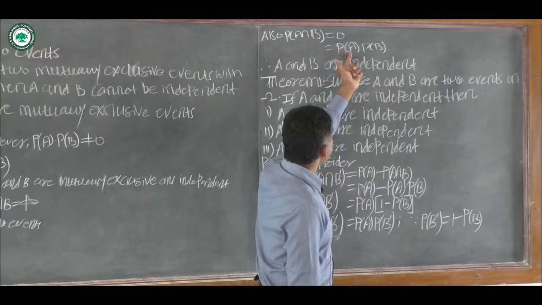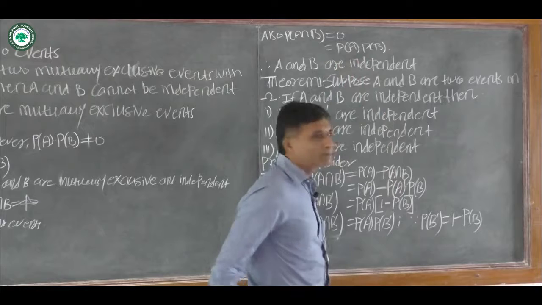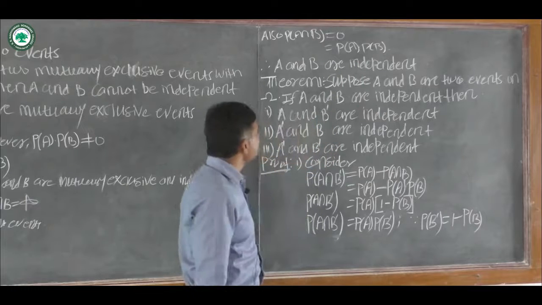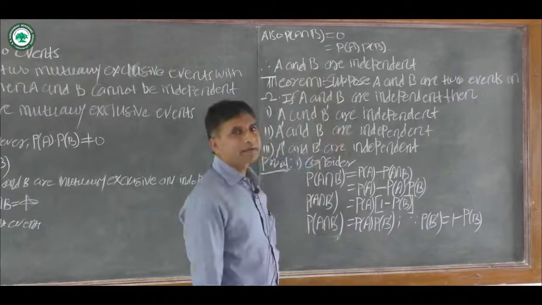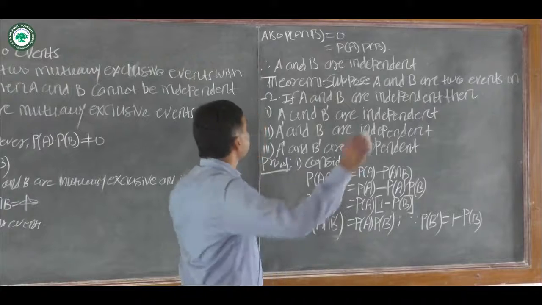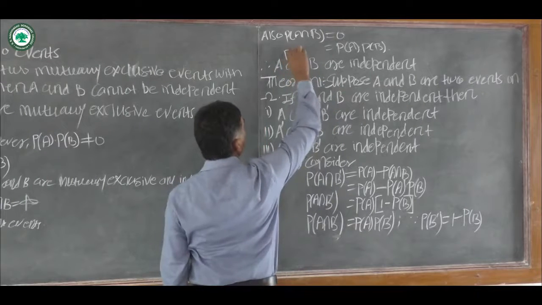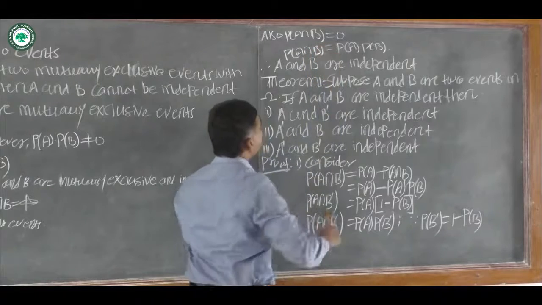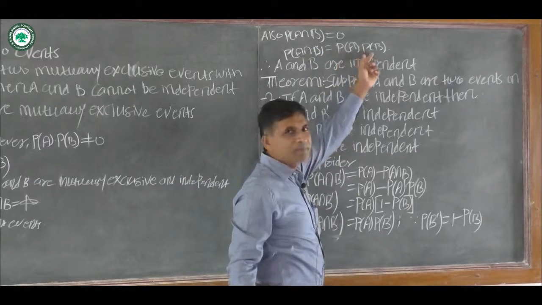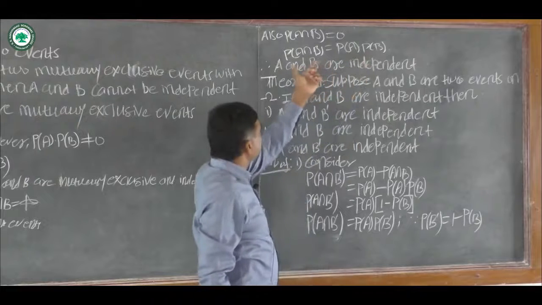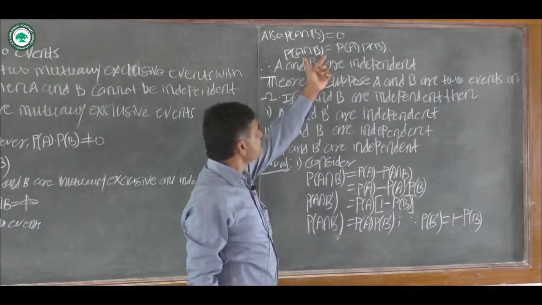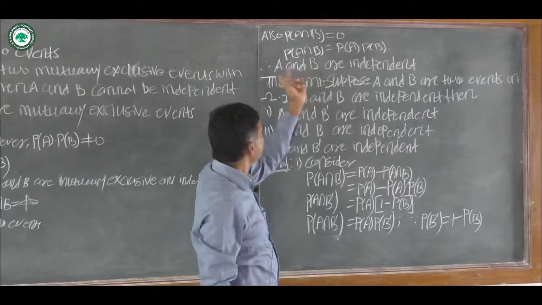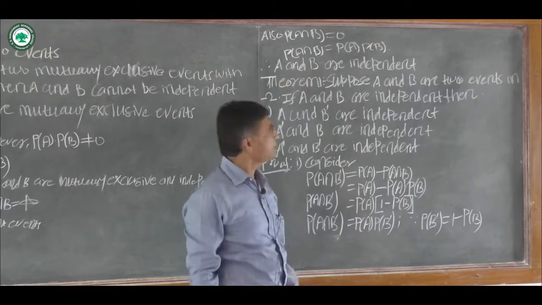Therefore probability of A into probability of B is equal to 0. Hence A and B are independent events. That is, probability of A intersection B is equal to probability of A into probability of B. The condition for independence of two events is satisfied here, therefore A and B are independent events.